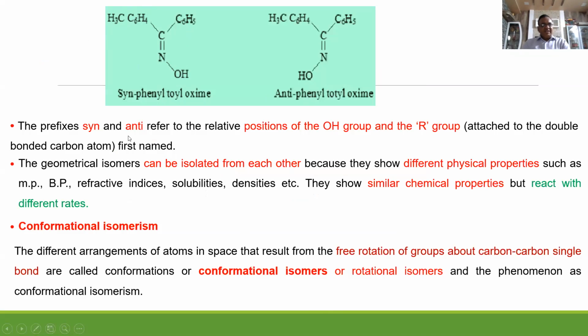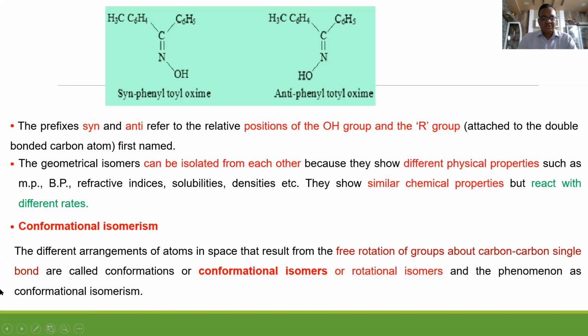The prefixes syn and anti refer to the relative positions of the OH group and the R group. Geometrical isomers can be isolated from each other because they have different physical properties such as melting point, boiling point, refractive indices, solubilities, densities, etc. But what is the main thing? They have similar chemical properties, but their rates of reaction are different.